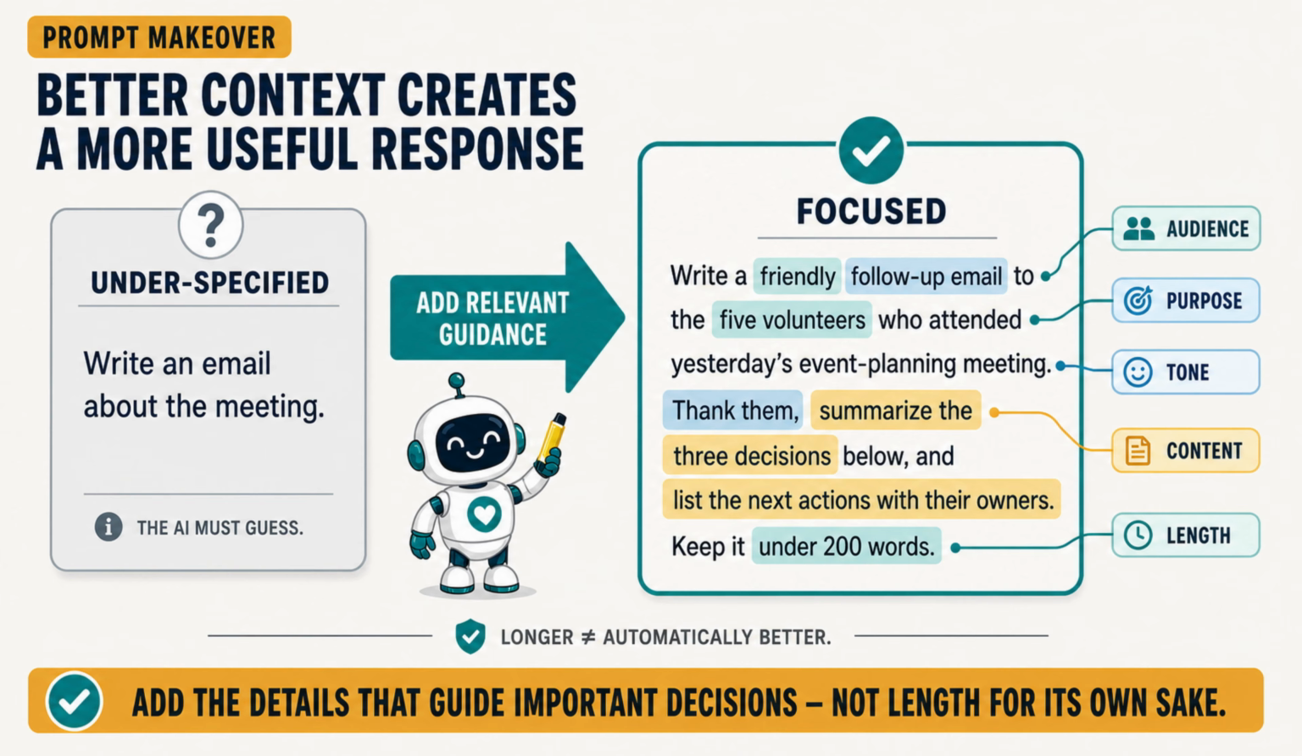The improved prompt supplies the information needed for important choices. It is longer because the task requires more direction, not because long prompts are always better. Relevant context reduces guessing, makes the first draft more useful, and often saves time that would otherwise be spent correcting the result. Even a good first prompt does not have to produce the final answer in one attempt.